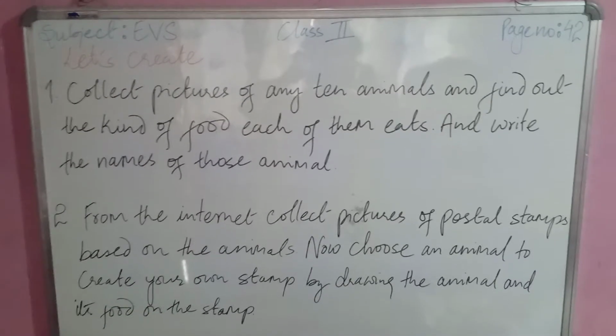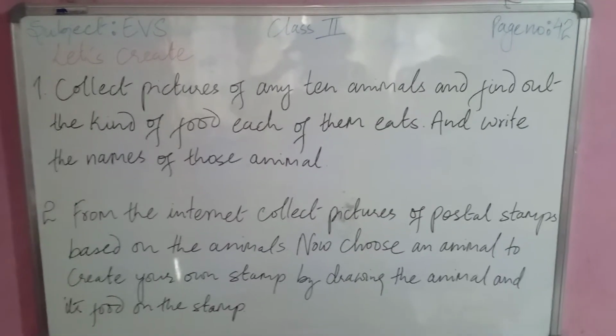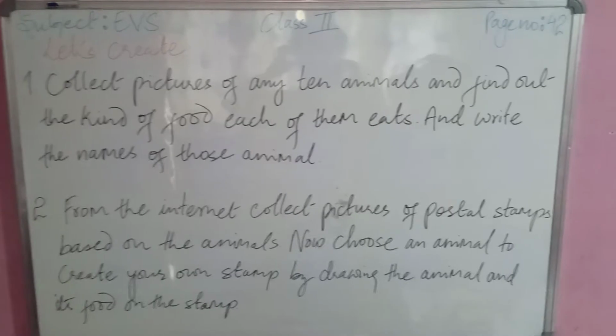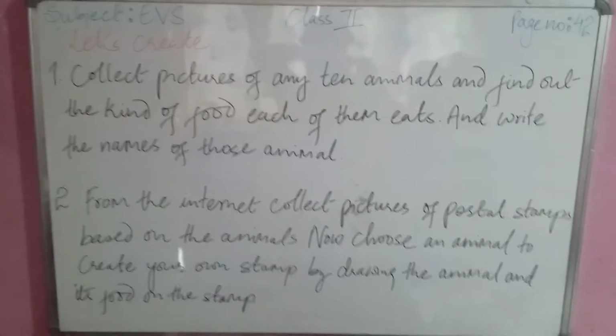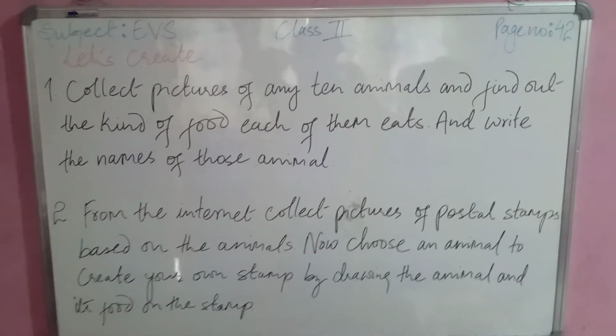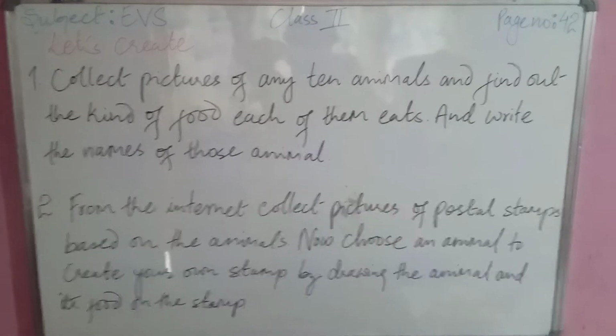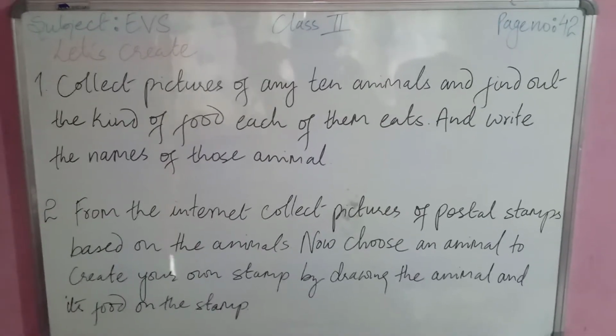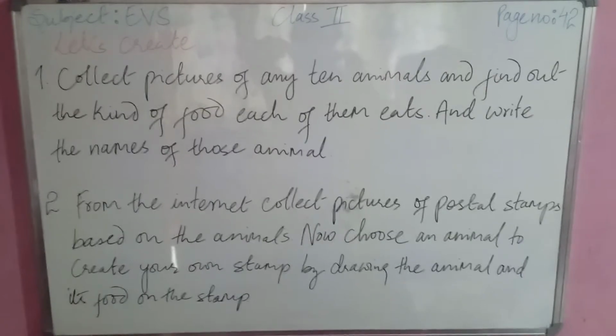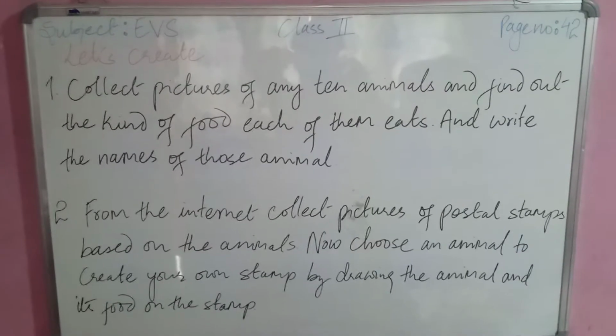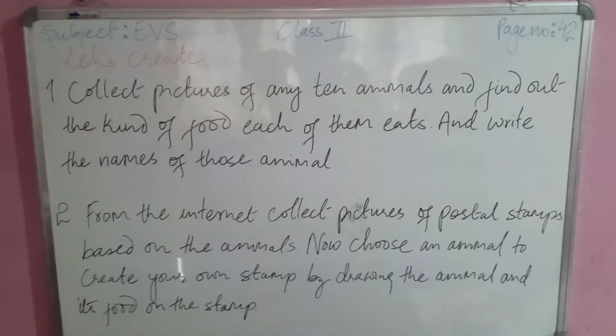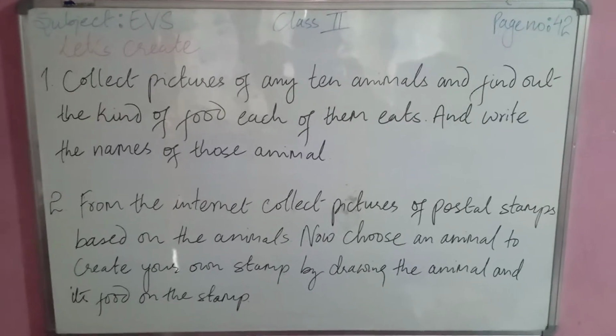Choose your own animal, and its food also has to be on the stamp. So before you draw that stamp, take an example from the internet. You can see how the stamps are made, and then you can proceed. So these two are your home assignments.